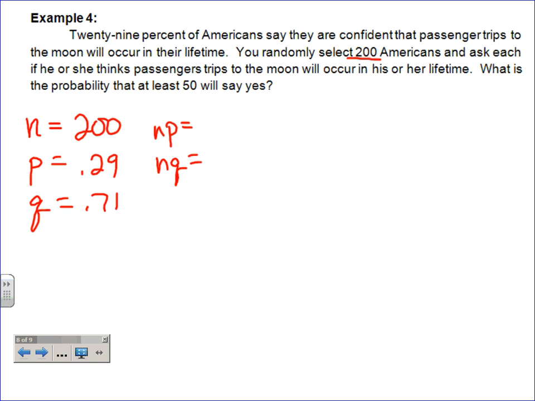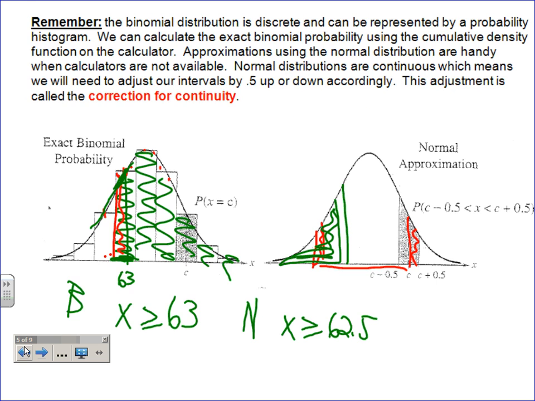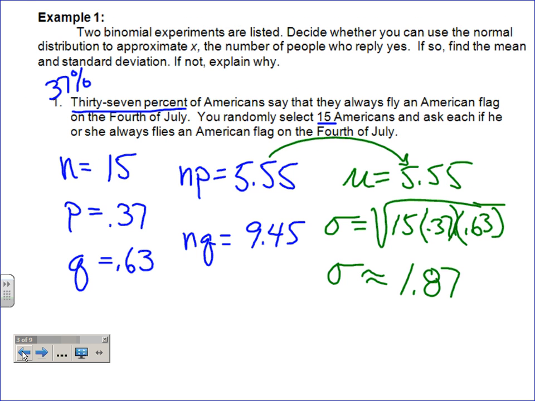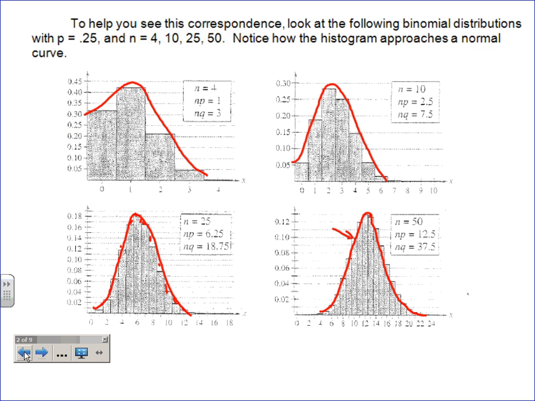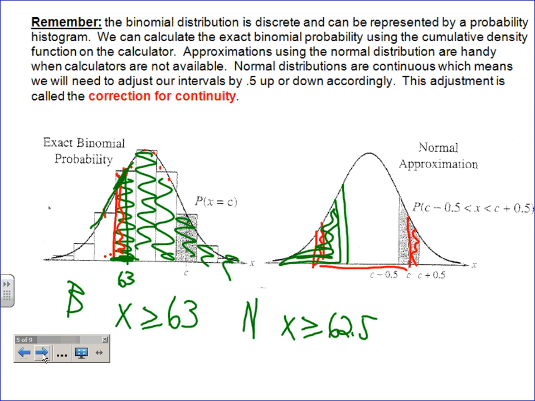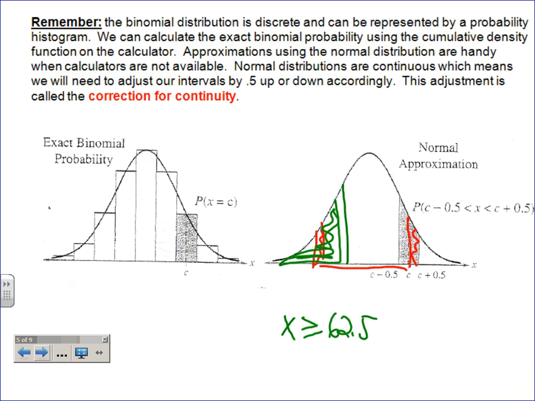And if you remember, the reason is that the further np gets out, the more normally distributed that it is. And we'll be using this picture again, so I might as well get rid of that.